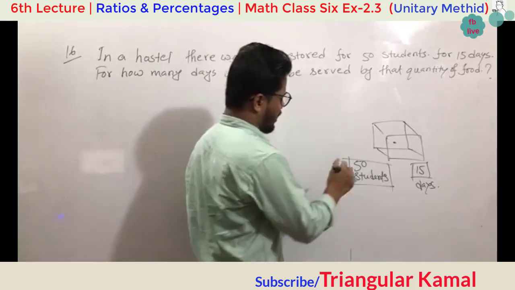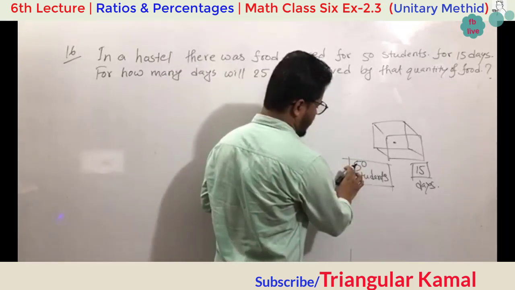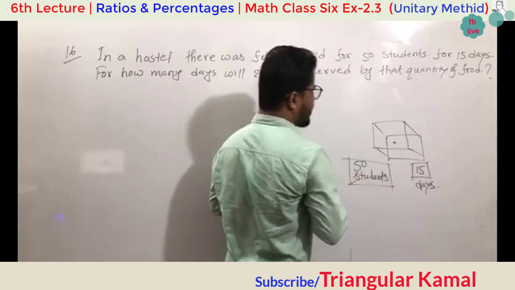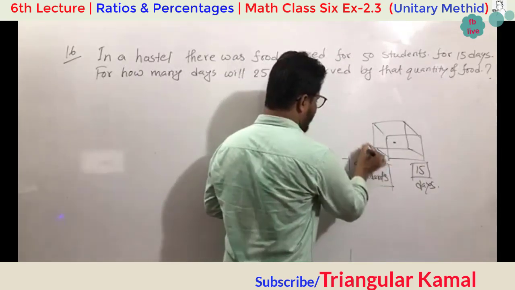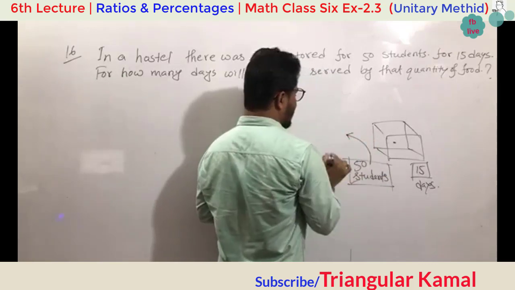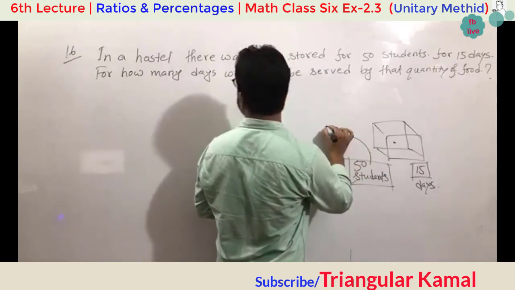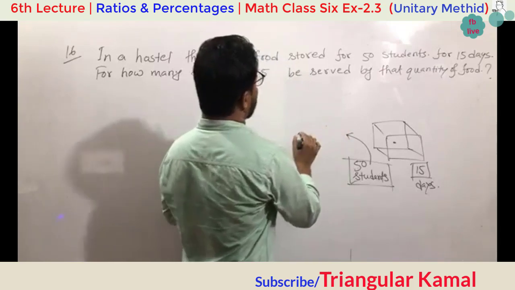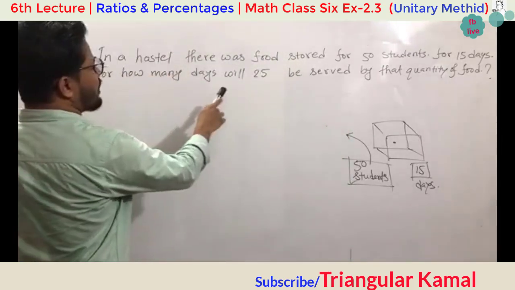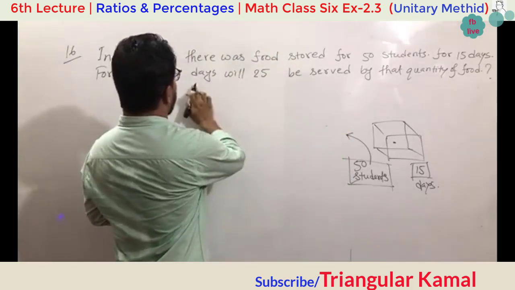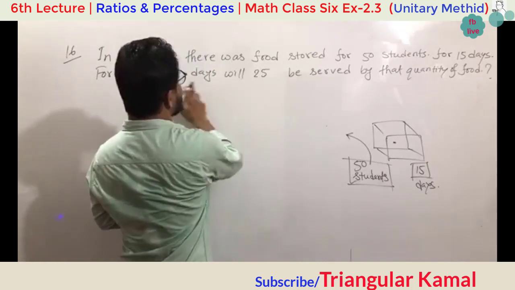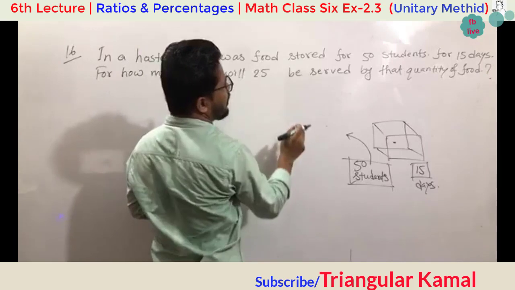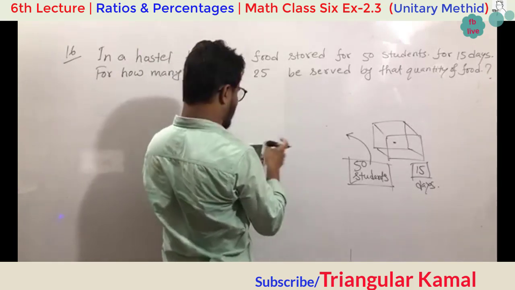So 50 students can make their food last 15 days. But if the number of students is reduced from 50 to 25, how many days will that quantity of food last for 25 students?